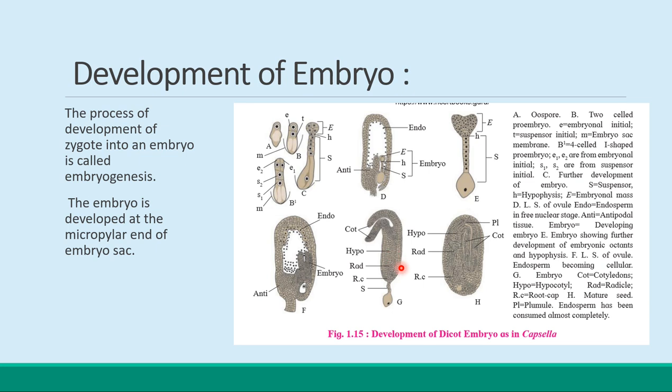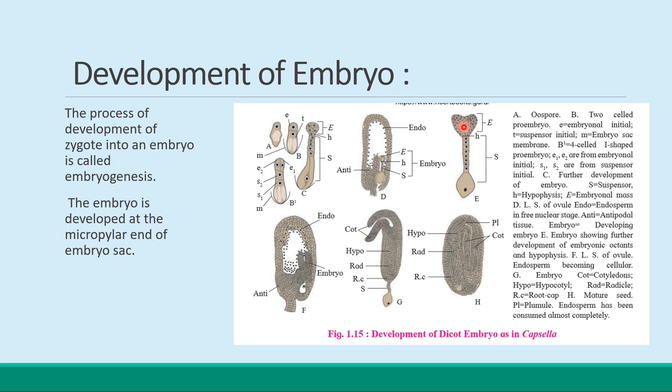Then subsequently the cells in the upper tier of the octant divide in several planes, so as to become heart shaped. Okay, you can see here this is heart shaped. So why is it heart shaped?